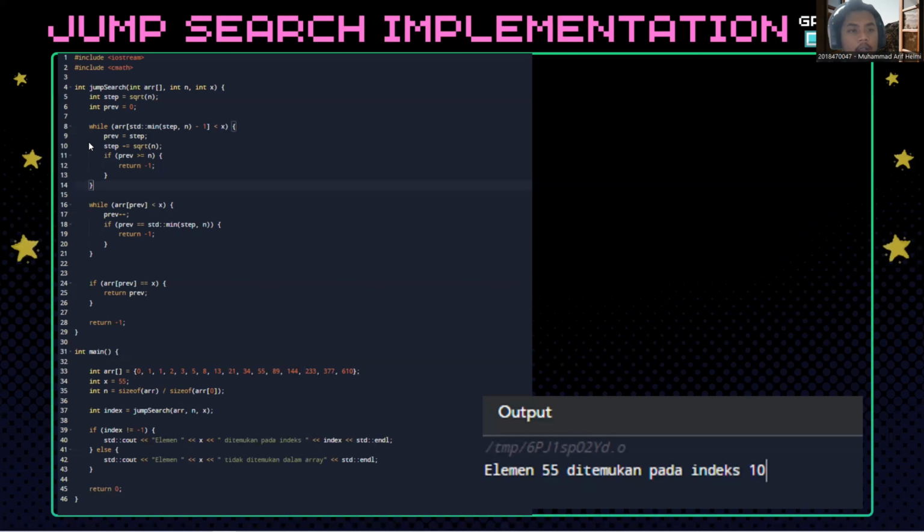While arr[prev] is less than x, perform a linear search within the block until the element x is found or until the end of the block. Prev plus plus is to increment the prev value by 1 for the linear search.